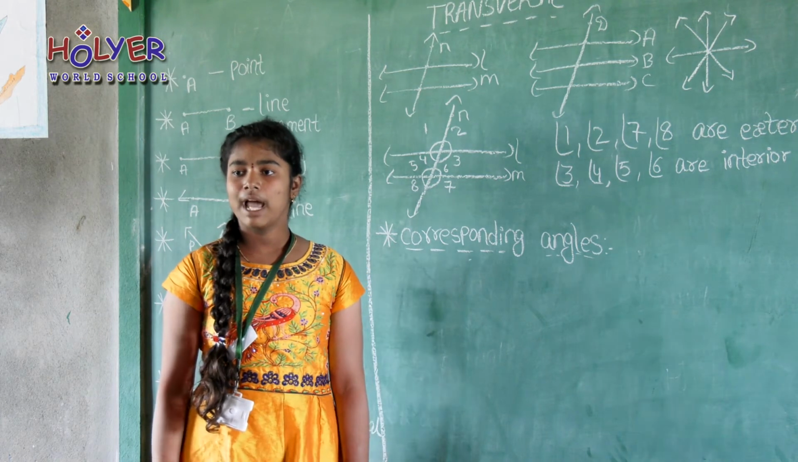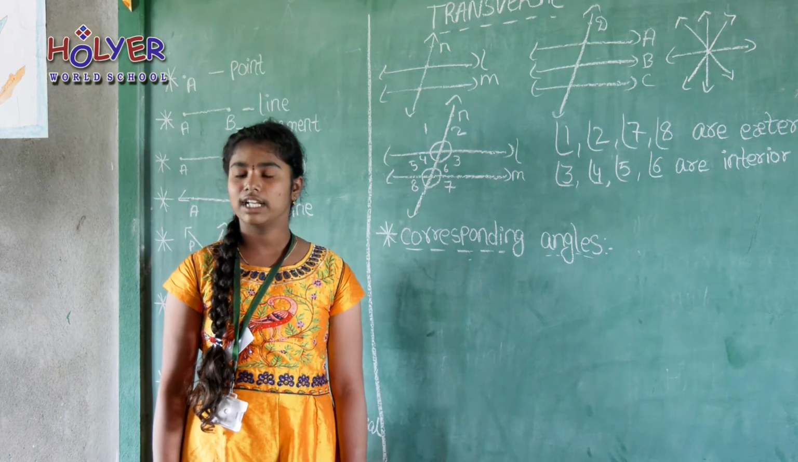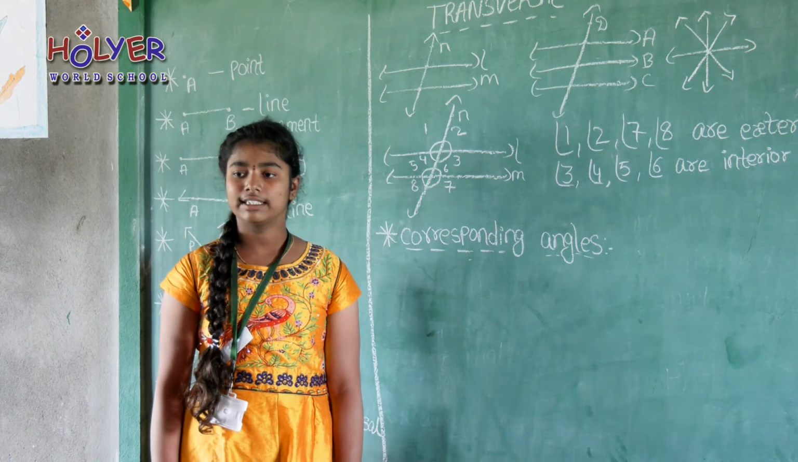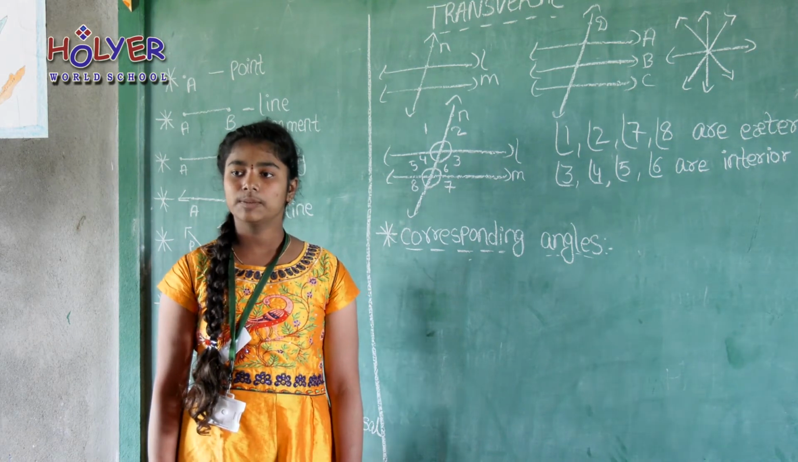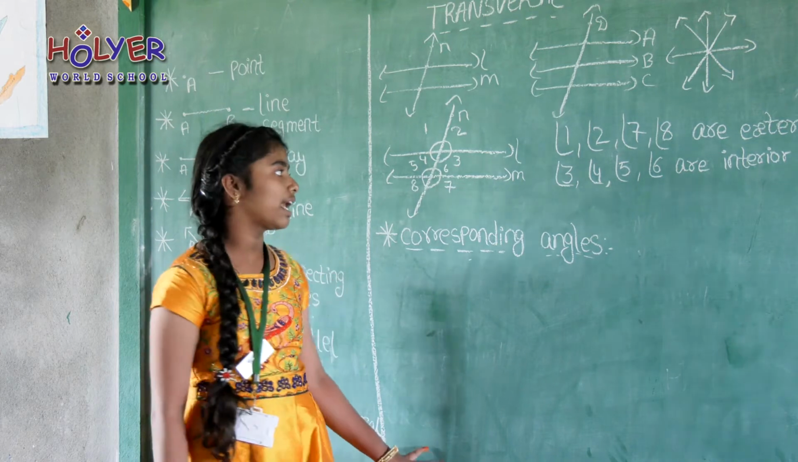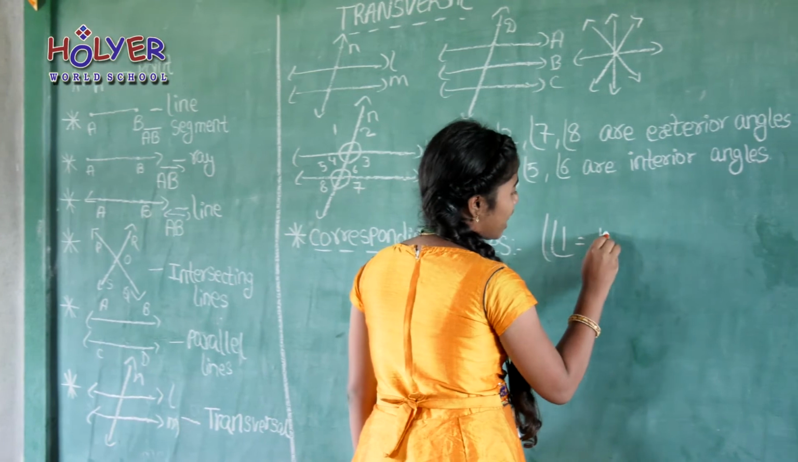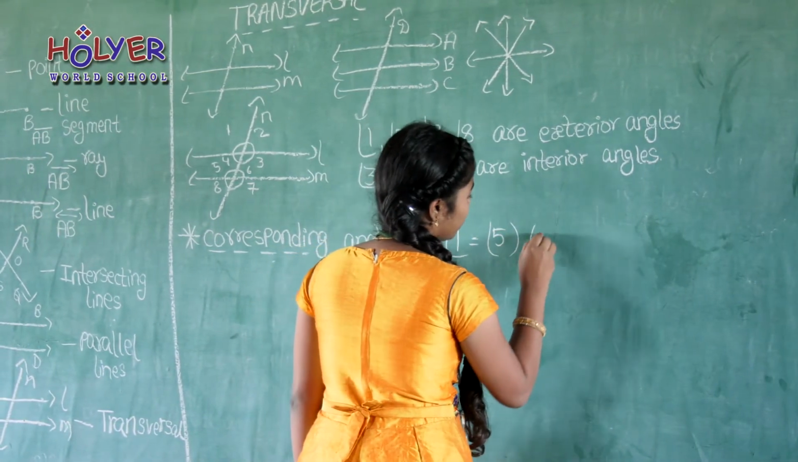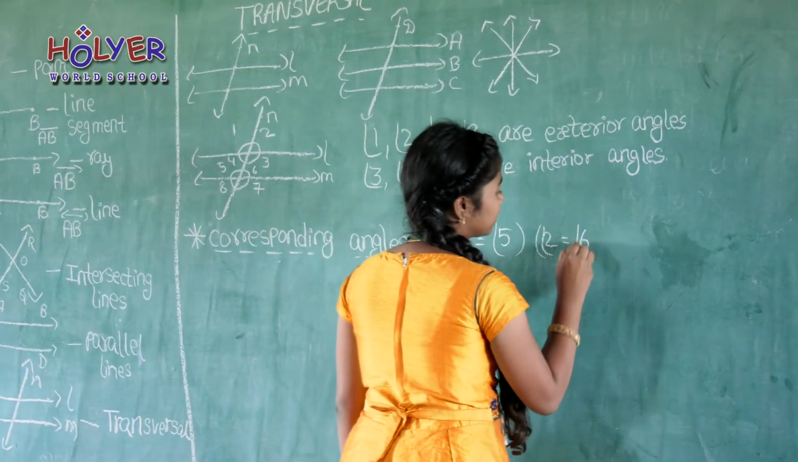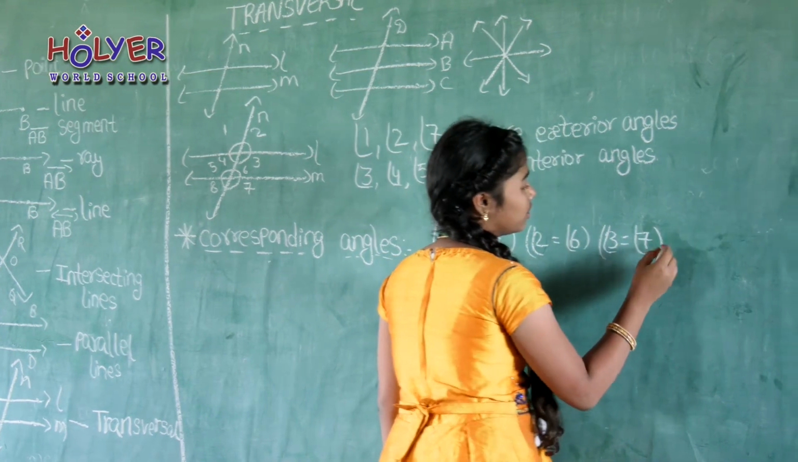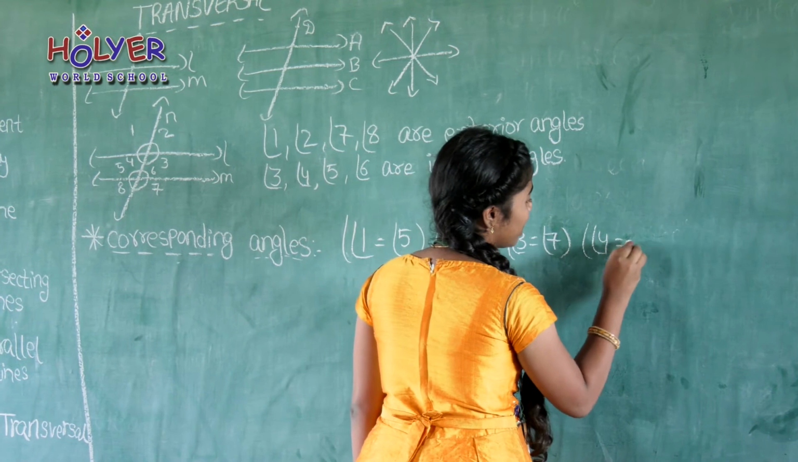If a pair of parallel lines are intersected by the transversal, then the corresponding angles are equal. If a pair of two lines are intersected by the transversal, and the corresponding angles are equal, then the two lines are parallel. Here, angle 1 is equal to angle 5, angle 2 is equal to angle 6, angle 3 is equal to angle 7, angle 4 is equal to angle 8.